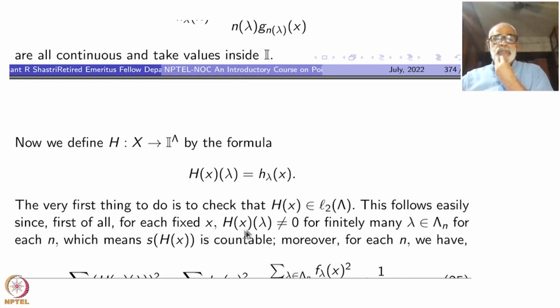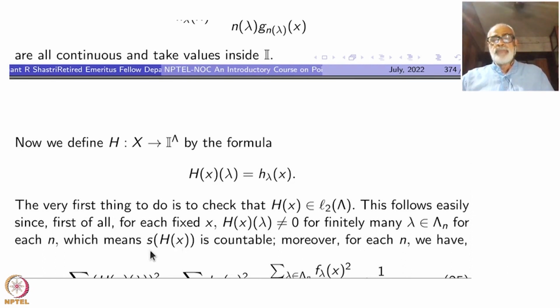So this follows easily, since first of all, for each fixed x, hx of lambda is not equal to 0 for finitely many lambda inside lambda n, for each n, lambda n is finite, therefore the set of points where hx of lambda is not equal to 0 is countable.